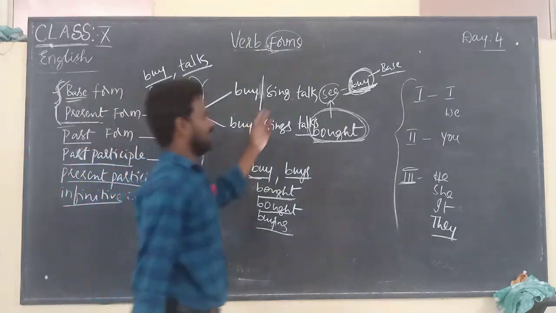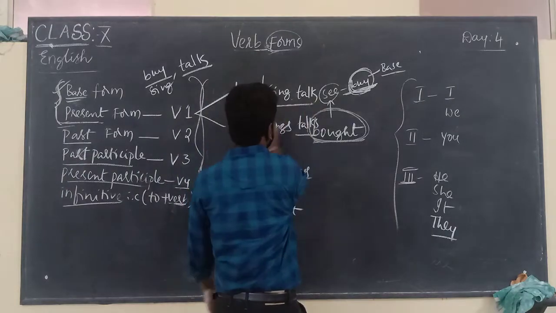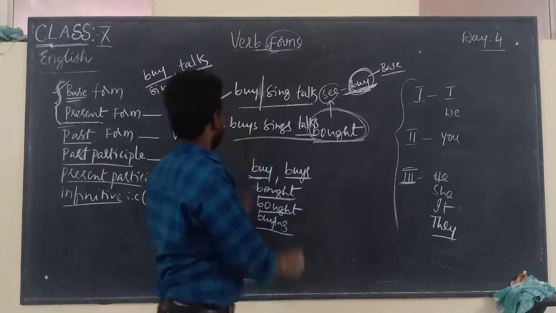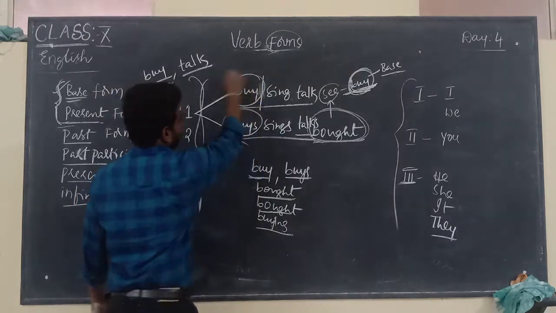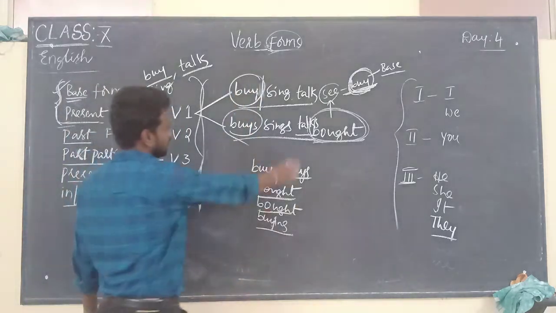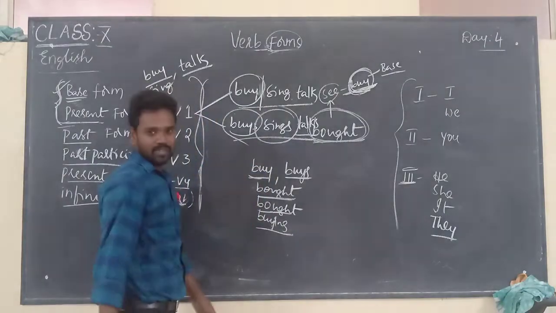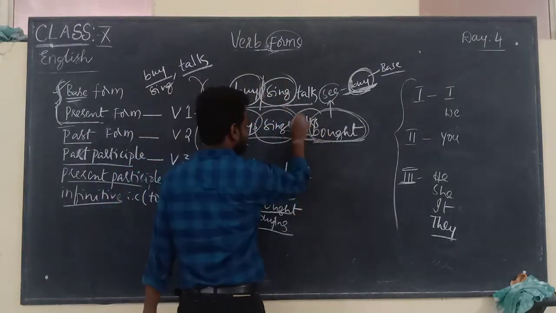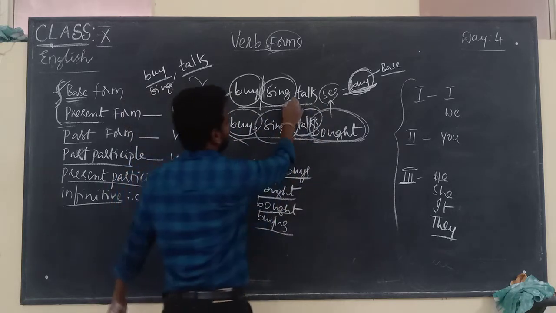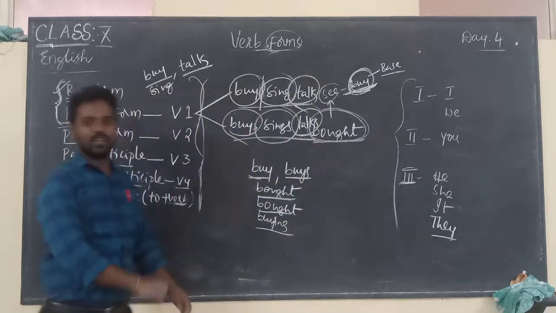Here it is very important to know that buys is a singular verb form. Buy is a plural verb form. Sings is a singular verb form. Sing is a plural verb form. Talks is a singular verb form, and talk is a plural verb form.